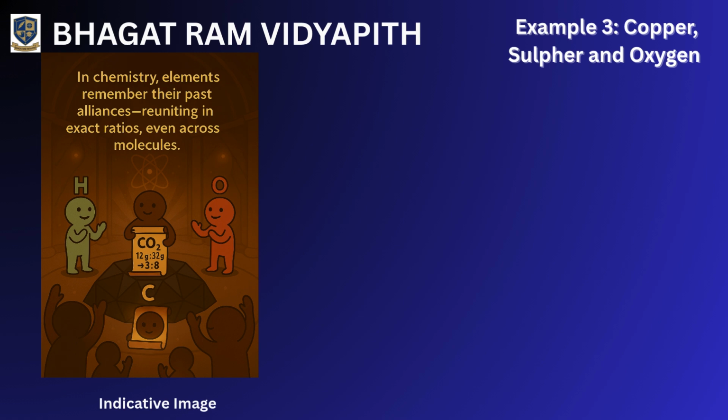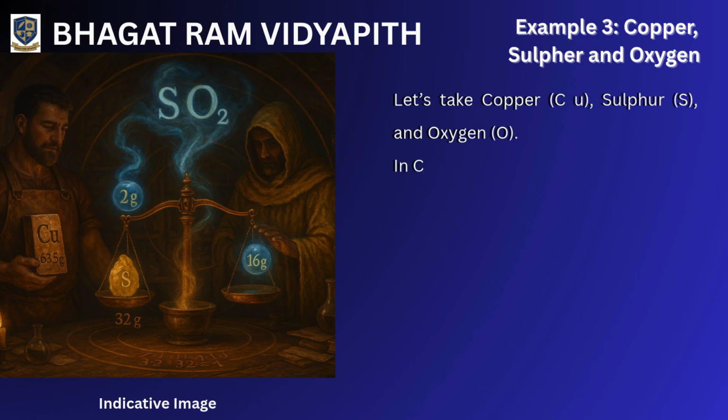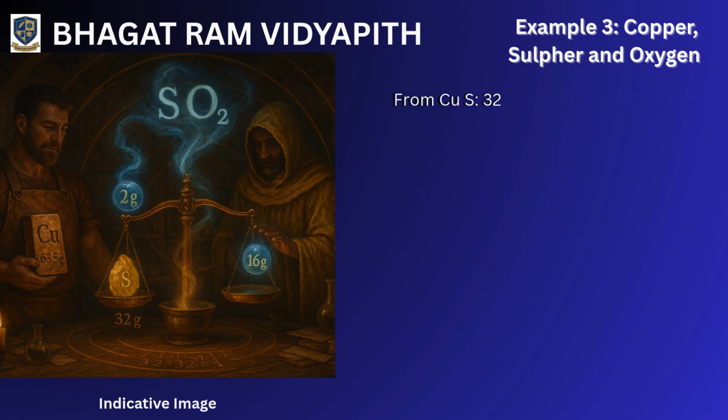Example 3. Copper, sulfur, and oxygen. Let's take copper, Cu, sulfur, S, and oxygen, O. In CuS, Cu:S is 63.5:32. In CuO, Cu:O is 63.5:16. Now, find S:O combining with a fixed mass of Cu. From CuS, 32 g S with 63.5 g Cu.